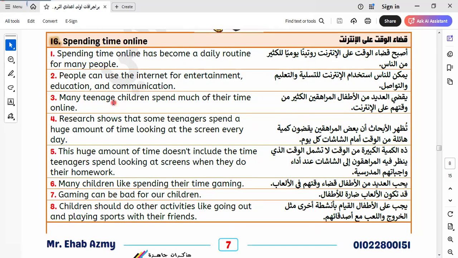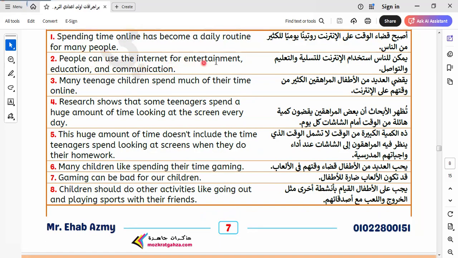This is not good. Okay, you must do many other beneficial activities like reading, or helping our mothers at home when we're having a vacation. All these activities can be done instead of sitting all day on the internet and social media. Spending time online has become a daily routine for many people. People can use the internet for entertainment, education, and communication.